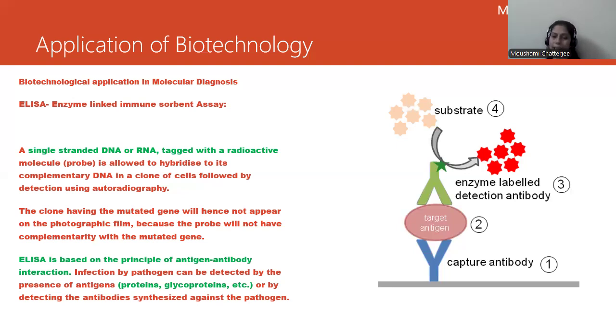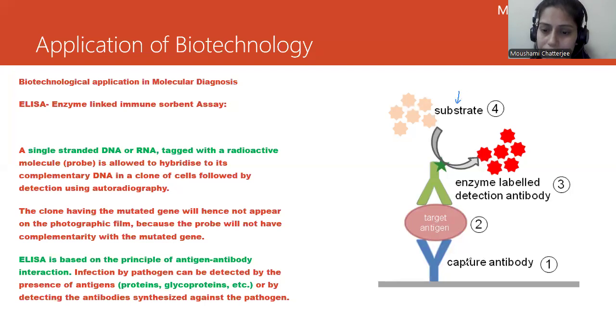You can look at the diagram as well. Capturing of the antibody, which we know, this is the target antigen. The enzyme linked detection antibody. This is again another antibody which is linked to an enzyme. And you can see over here, this is the enzyme. If the antigen specific to the antibody is present, there will be a change in the color of the substrate. And that is going to lead to the detection of the pathogens.